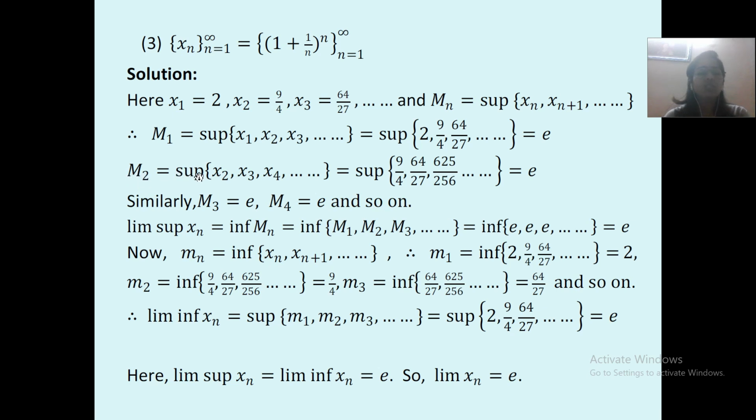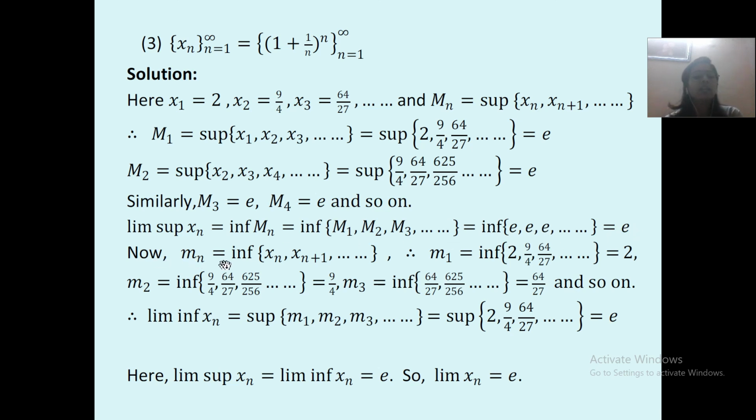M2 is equal to supremum of x2, x3, x4 and so on, which is equal to supremum of 9 upon 4, 64 upon 27, 625 upon 256 and so on, which is equal to e. Similarly, M3 is equal to e as well as M4 is equal to e and so on. Now we'll prove limit supremum xn is equal to infimum Mn, which is infimum of M1, M2, M3 and so on, which is equal to infimum of e, e and so on. So infimum of these terms is e.